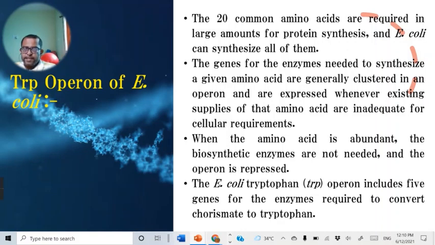And these 6 different enzymes are synthesized by 5 genes. Here, one gene produces an enzyme which functions in two steps. In this tryptophan biosynthetic pathway, 5 gene products are required in order to synthesize the amino acid tryptophan inside E. coli from chorismate. Here, one enzyme functions in 2 steps.